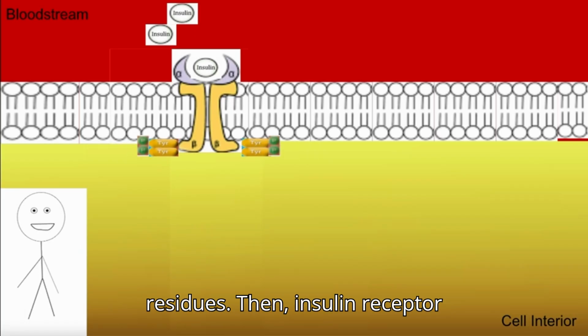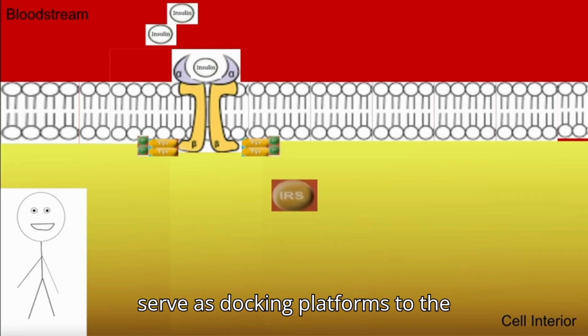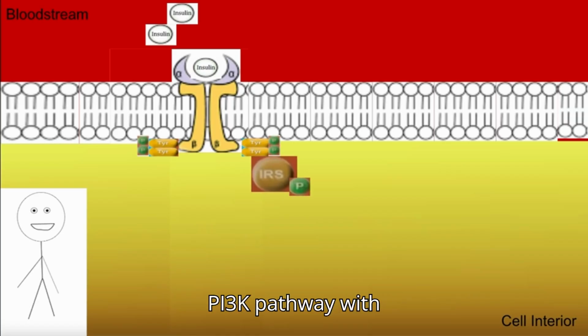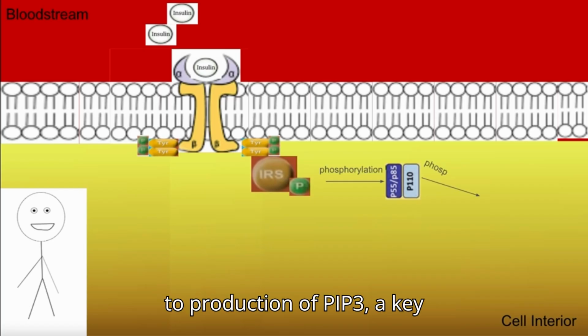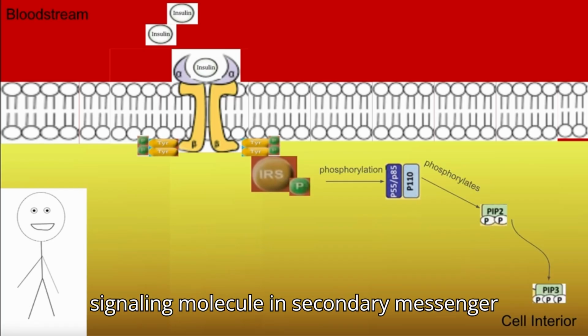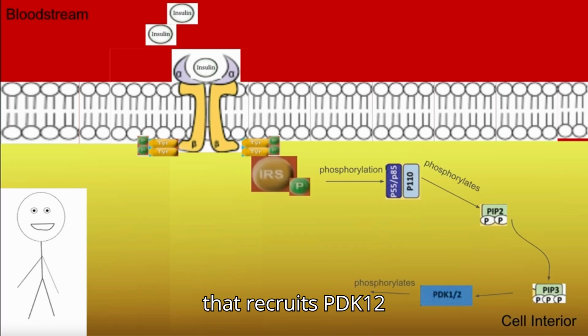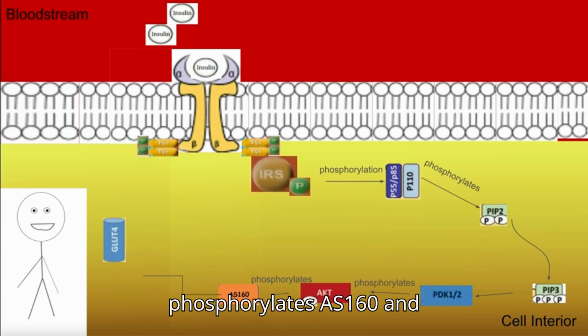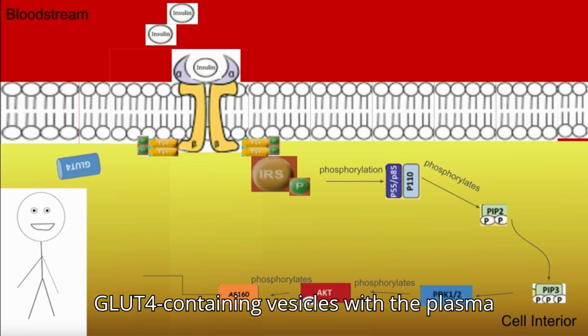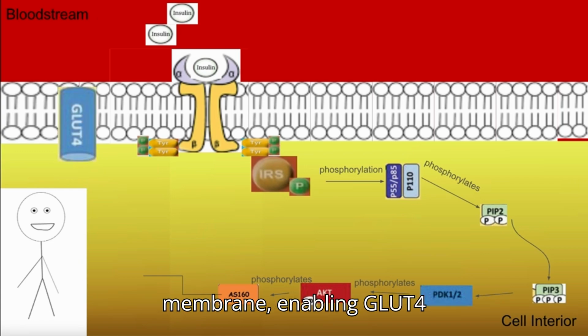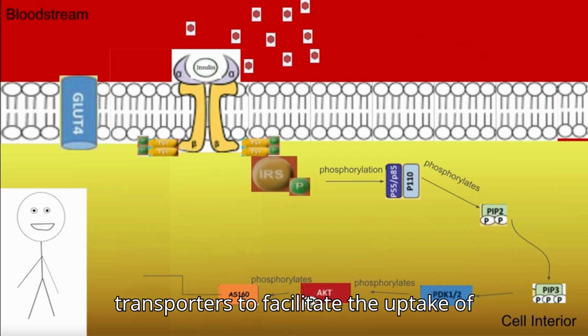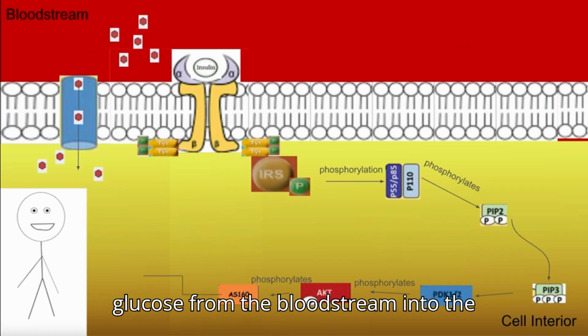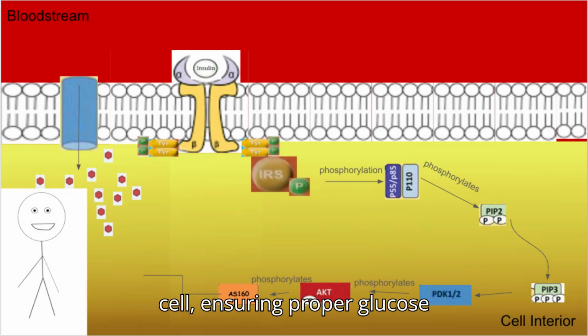Then, insulin receptor substrate proteins are activated and serve as docking platforms for the PI3K pathway with P55 and P110, leading to production of PIP3, a key signaling molecule and secondary messenger that recruits PDK1/2, activating AKT, which in turn phosphorylates AS160 and facilitates the fusion of GLUT4 containing vesicles with the plasma membrane, enabling GLUT4 transporters to facilitate the uptake of glucose from the bloodstream into the cell, ensuring proper glucose homeostasis.